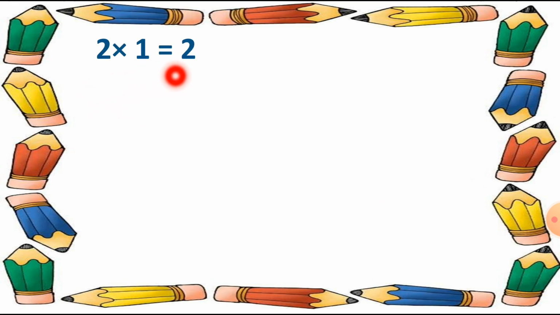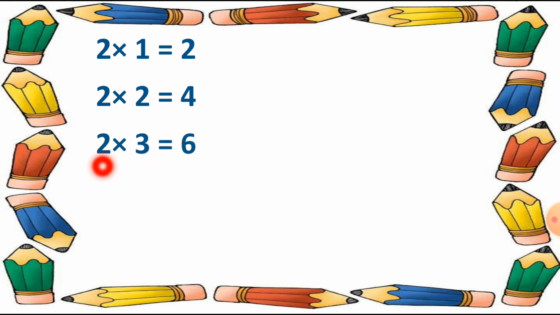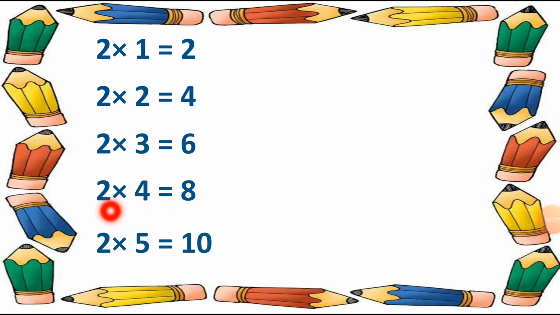2 ones are 2. Then 2 twos are 4. Then 2 threes are 6. Then 2 fours are 8. Then 2 fives are 10.